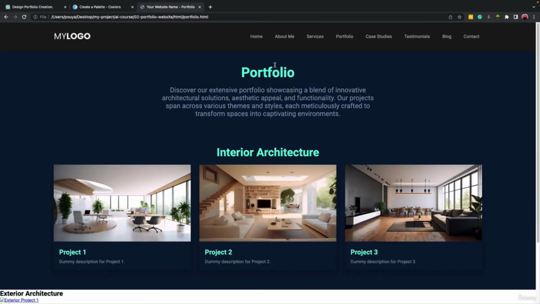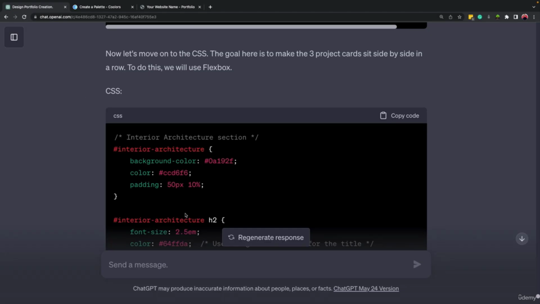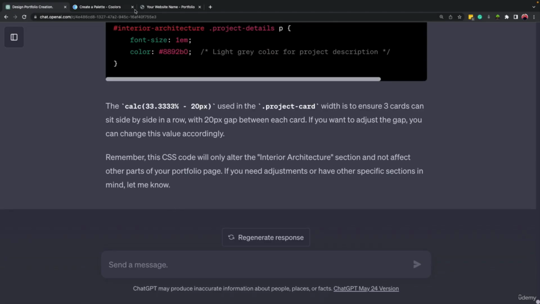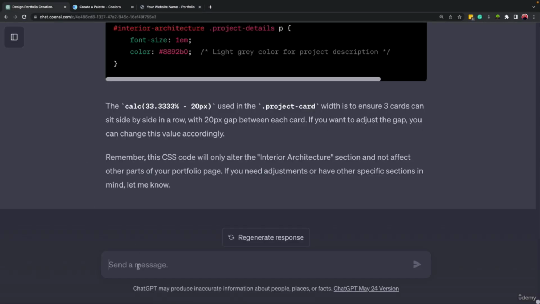All right, during the previous lesson, we created the style for the intro section and the interior architecture section, okay? It looks nice, right? In this part, we will work on the style of each project card. So let's come here and explain to ChatGPT the situation that we are in right now, that the style you wrote for interior architecture is fine, but we need to improve each project card, okay? So let's come here and write down.